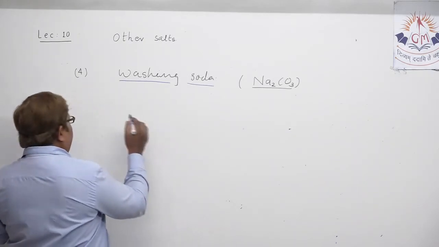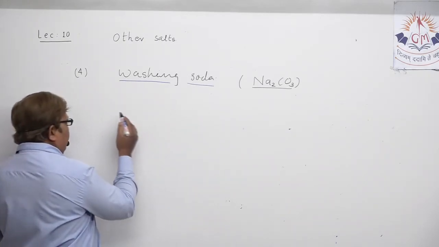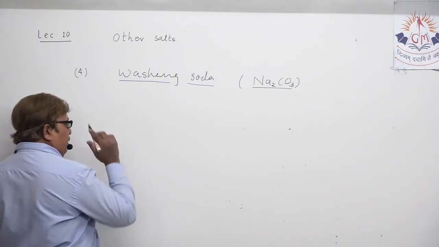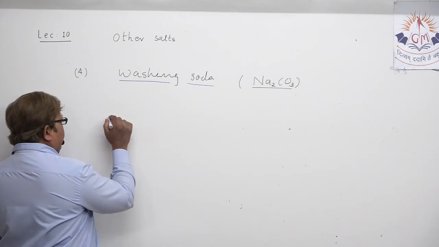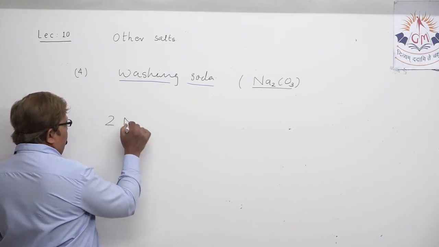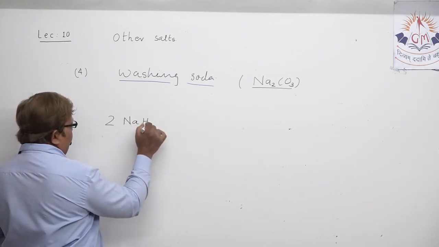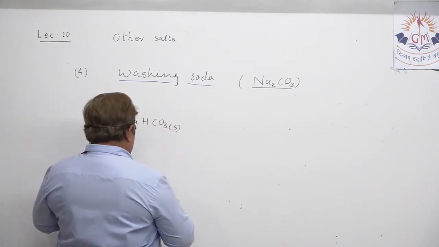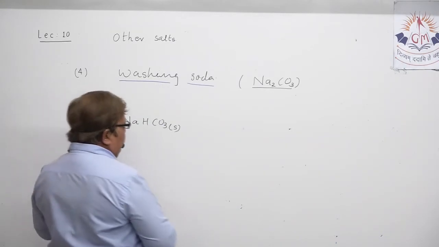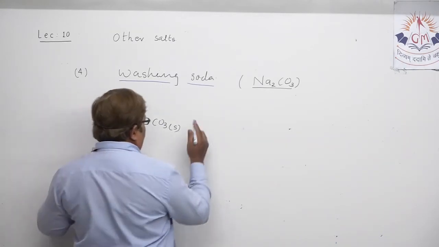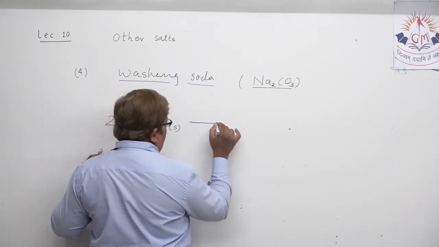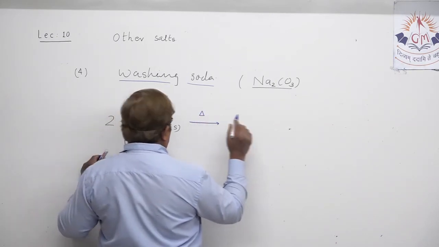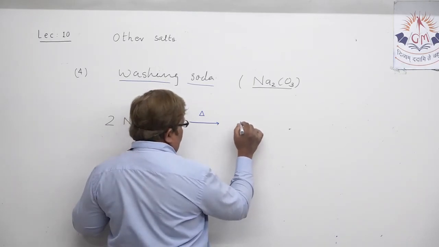If we write the chemical equation of preparation of sodium carbonate, when sodium bicarbonate is heated, it decomposes into three products.